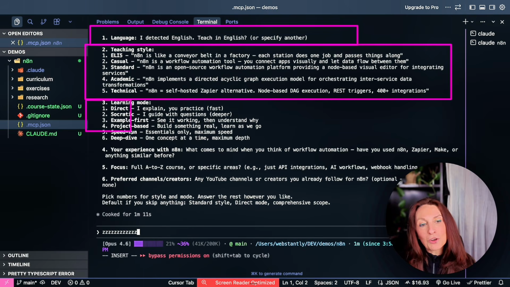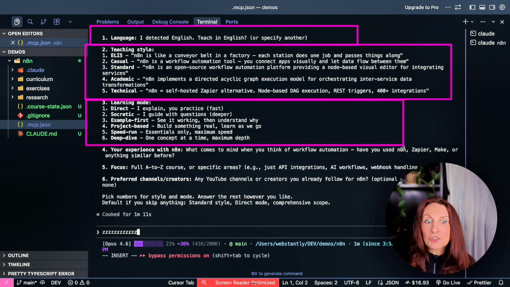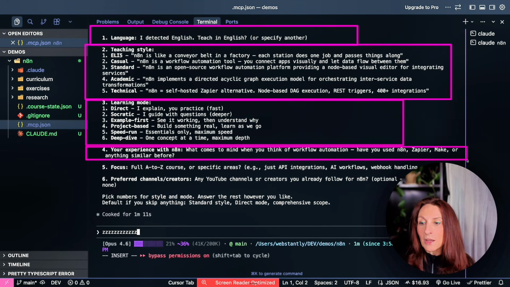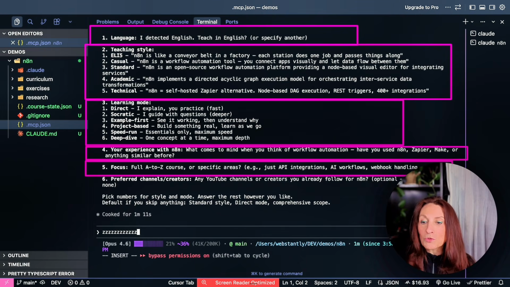The learning mode, if I want it direct, Socratic, which is leading by question, which is deeper but takes more time, example first, project based, speedrun or deep dive. And then my experience with N8N, if I am a beginner, if I worked with Zapier or Make or similar before, if I want an A to Z course or if I want to learn specific areas like AI workflow or webhook, and if I have some preferred creators.